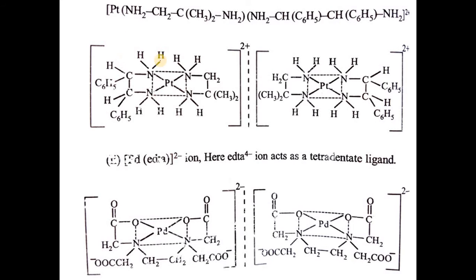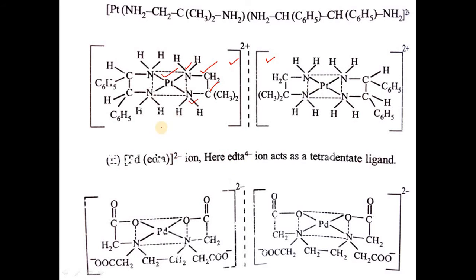The structure is platinum surrounded by NH2, C6H5, C6H5, NH2, CH2, CH3 twice, NH2. When we take the mirror image, these two images are non-superimposable, so they are optically active in nature.